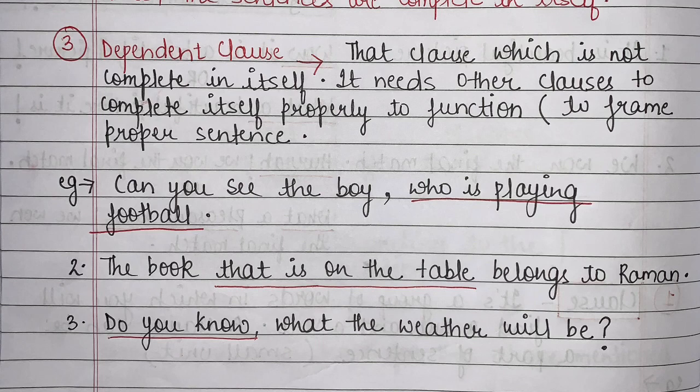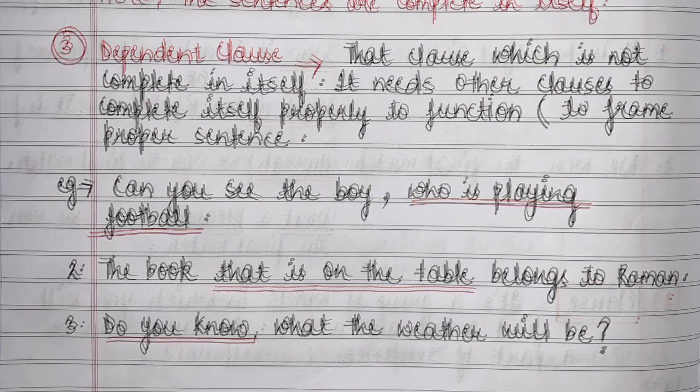Are you understanding this? Can you see the boy? Now which boy? That boy who is playing football. Is it clear? I am talking about that boy who is playing football. Can you see that boy, the one who is playing football? Okay. Let's see another example.